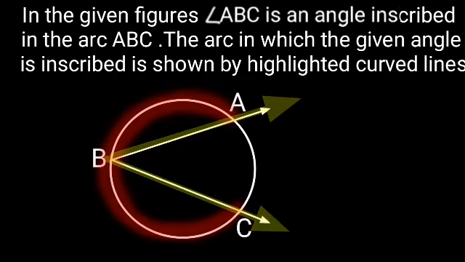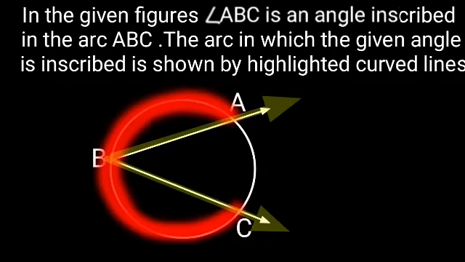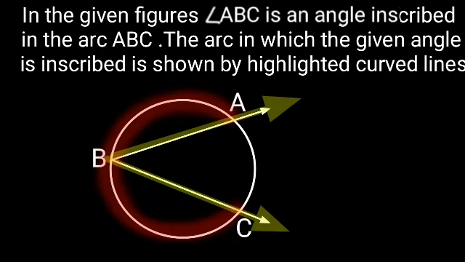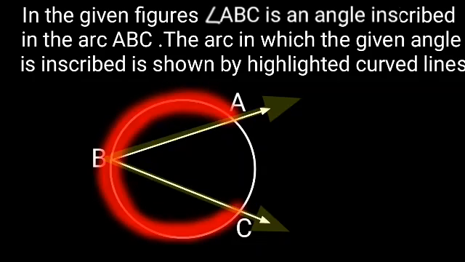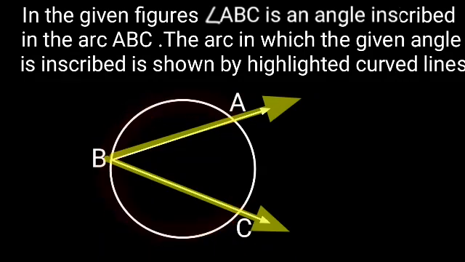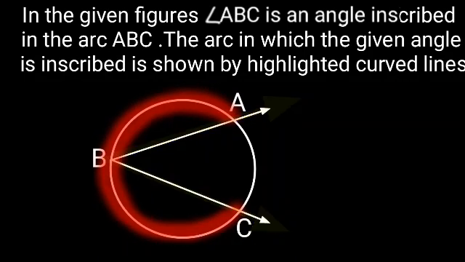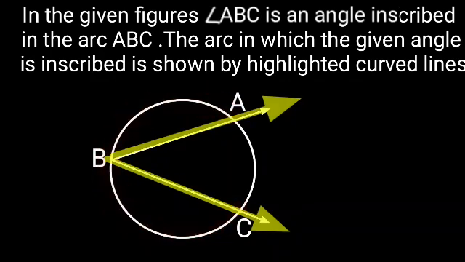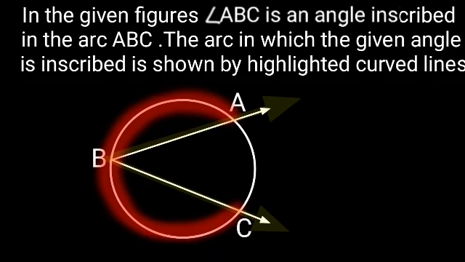Ray BA, the endpoint of the curve A, lies on the line, and ray BC, point C, the endpoint of the curve, lies on it. Hence, the vertex lies on the curve.